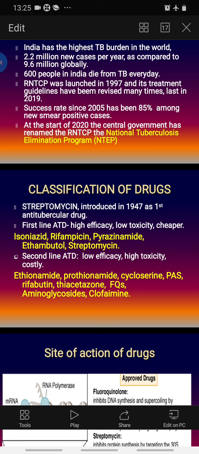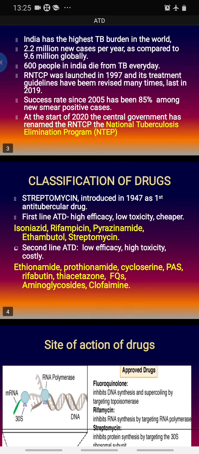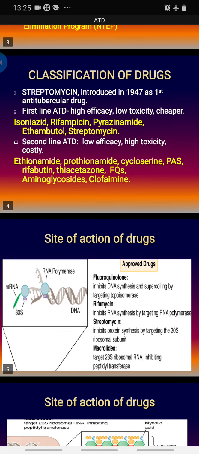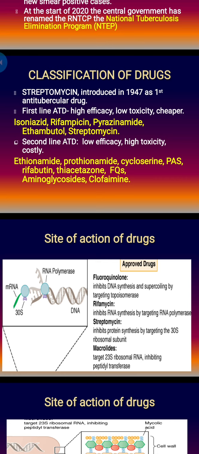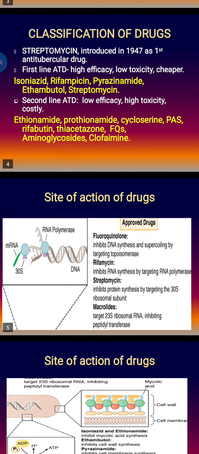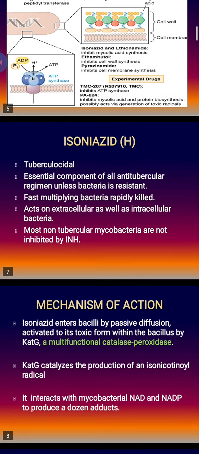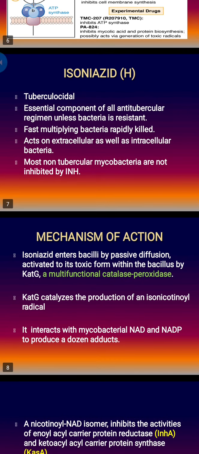As per common knowledge, we have enlisted a few second line drugs: ethionamide, prothionamide, cycloserine, PAS, that is para-aminosalicylic acid, rifabutin, thiacetazone, a few fluoroquinolones like moxifloxacin and levofloxacin, aminoglycosides like kanamycin and amikacin, and clofazimine. These are the second line drugs. If you are asked the classification of the drugs, you have to answer like this: first line drugs and second line drugs. These are the sites of action of different drugs. I shall discuss it later. So let's discuss one by one.